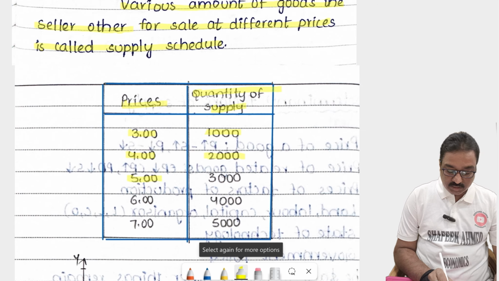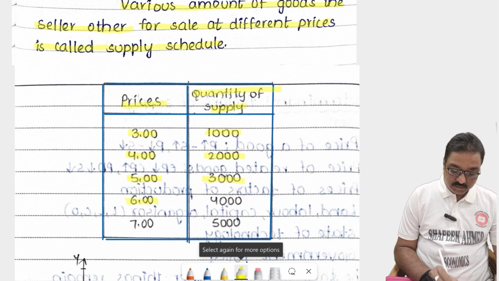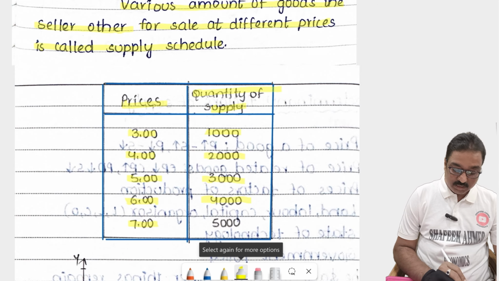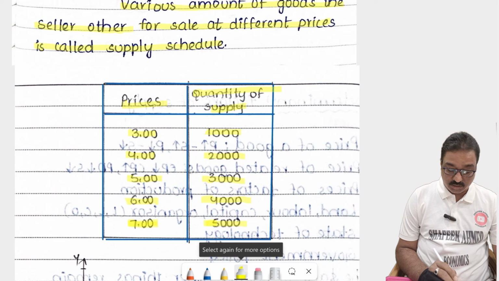When the price increases to 5 rupees, supply increases from 2000 to 3000 pens. Price increases from 5 to 6 rupees, supply increases from 3000 to 4000 pens, and so on, up to 5000 pens at 7 rupees.